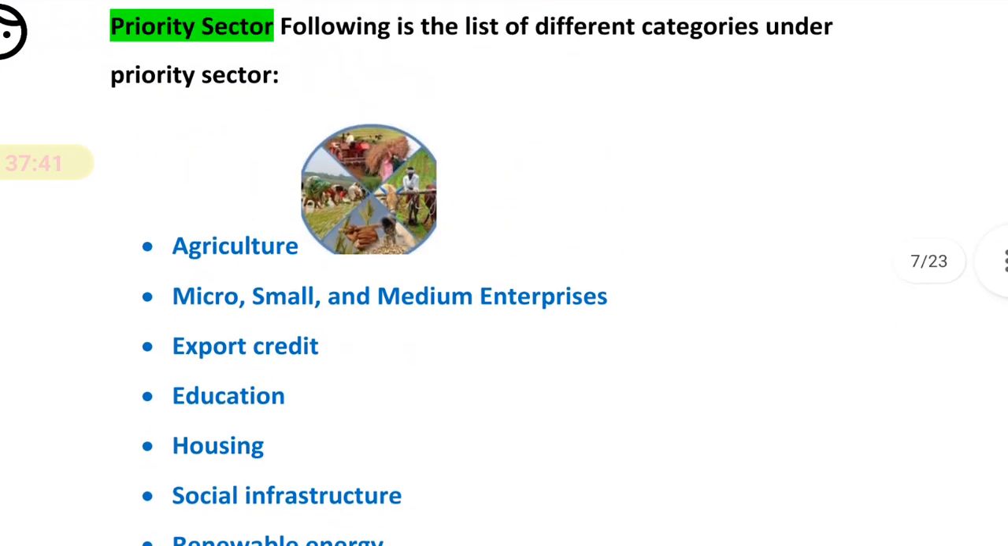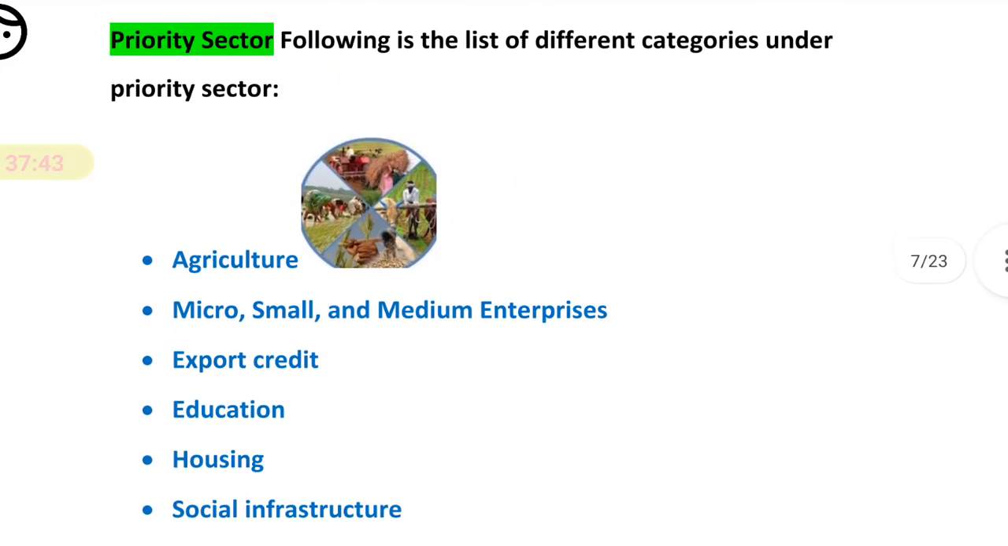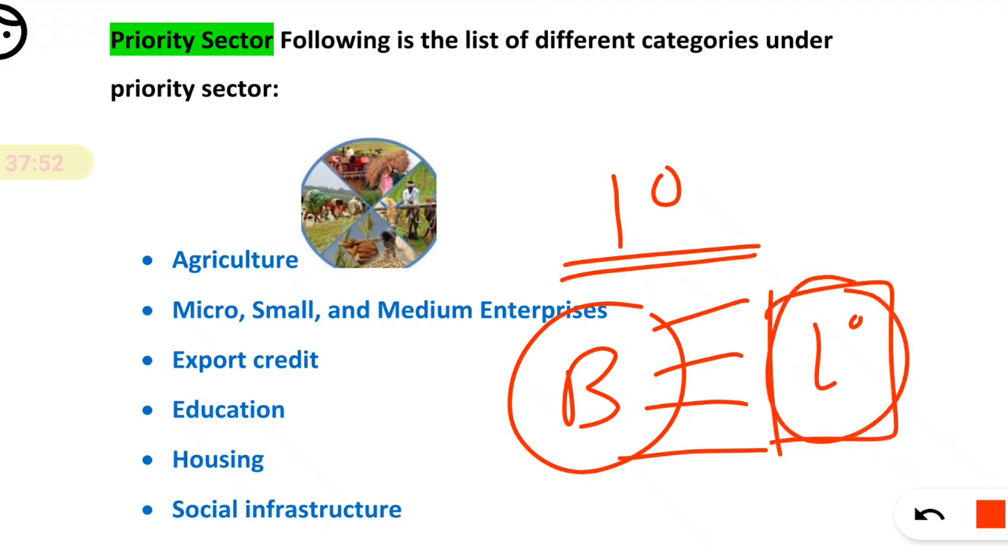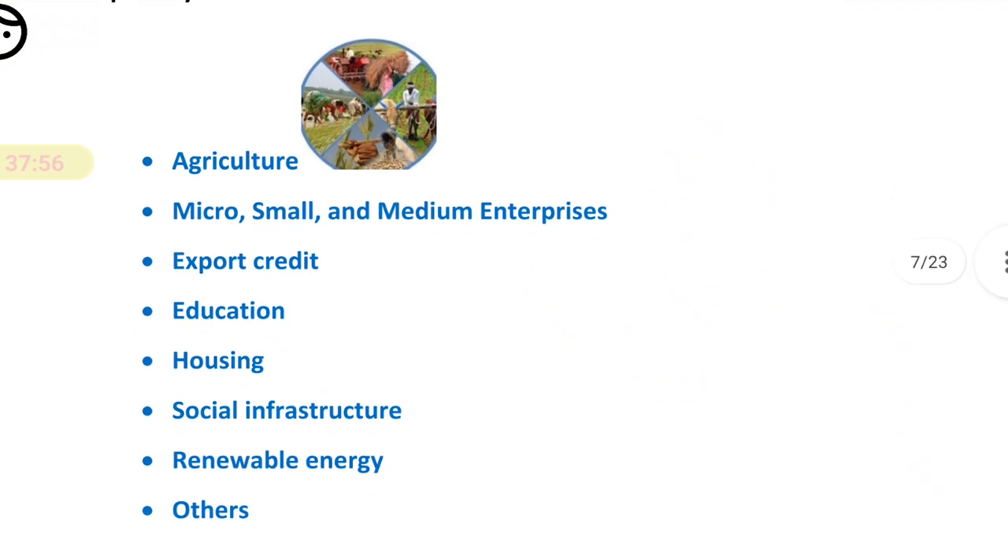Okay, so here, what is a priority sector? Priority sector is the sector where banks have an RBI mandatory guideline that the bank has to give loans to that sector on a priority basis. Okay, and it includes what? It includes your agriculture, MSME, export credit.